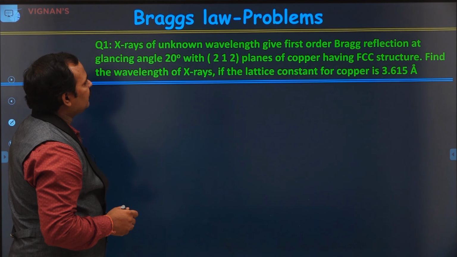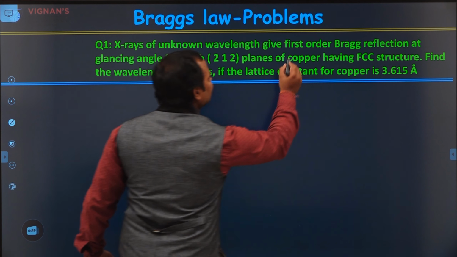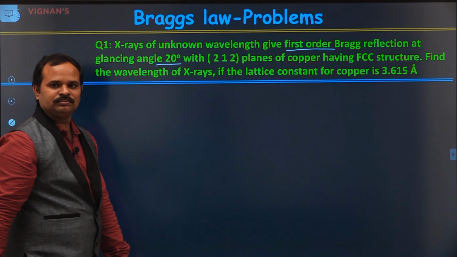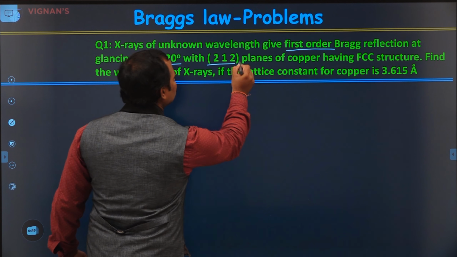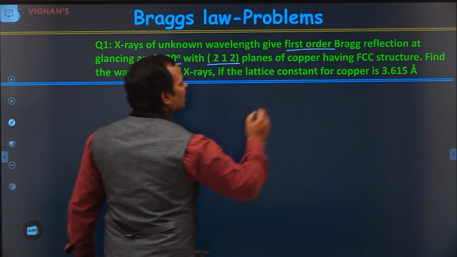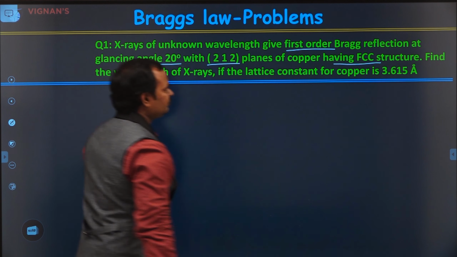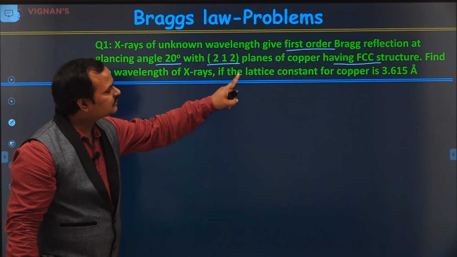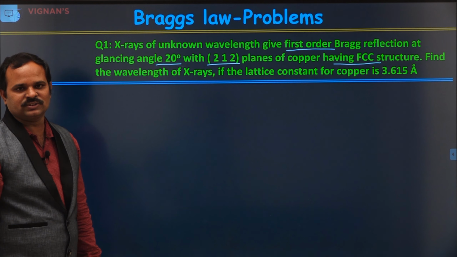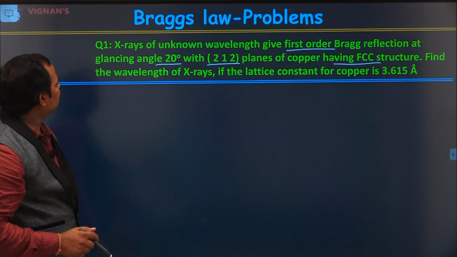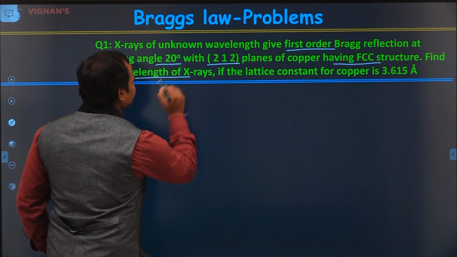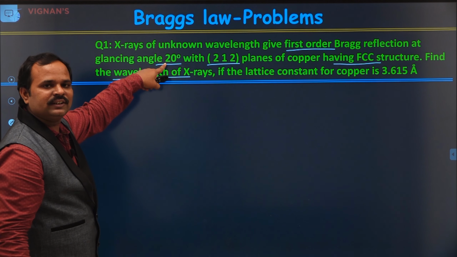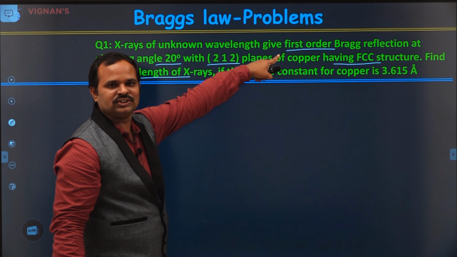X-rays of unknown wavelength give a first order diffraction at a glancing angle of 20 degrees with the 212 planes of copper having FCC structure. Find the wavelength of the X-rays if the lattice constant for copper is 3.615 angstrom units. They are asking you to find the wavelength of the incident X-rays. It was given that the Bragg reflection, the glancing angle and the first order reflection.